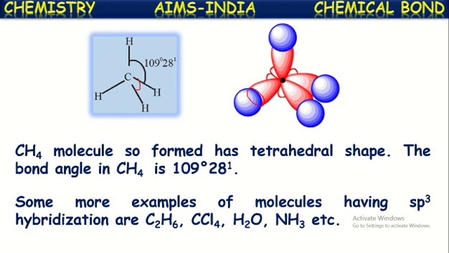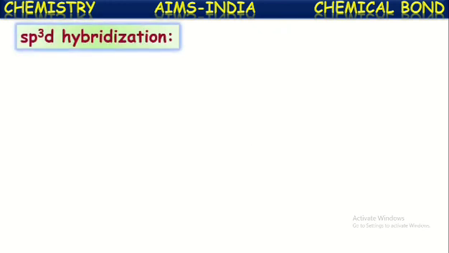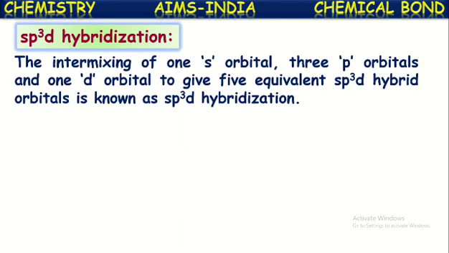Now let us see another hybridization, that is sp3d hybridization. In this, one s orbital, three p orbitals and one d orbital, totally five atomic orbitals, intermix each other to form five equivalent sp3d hybrid orbitals.